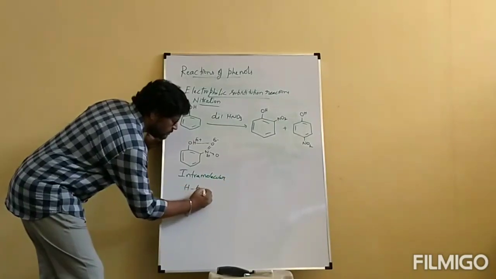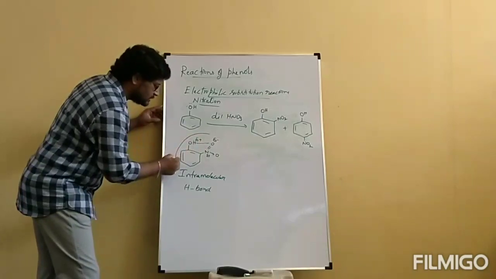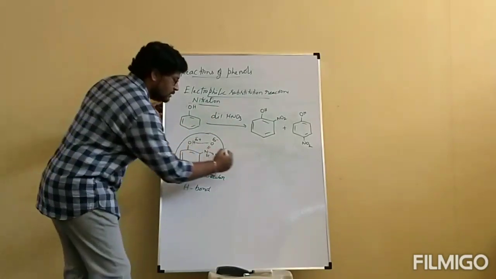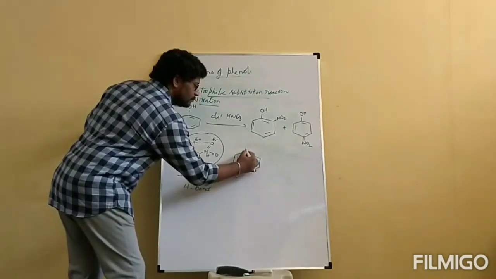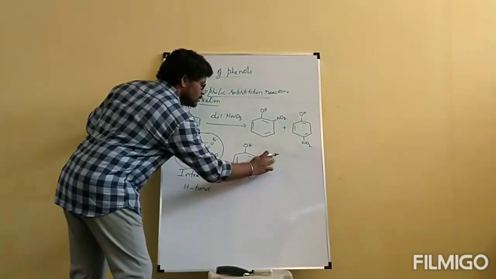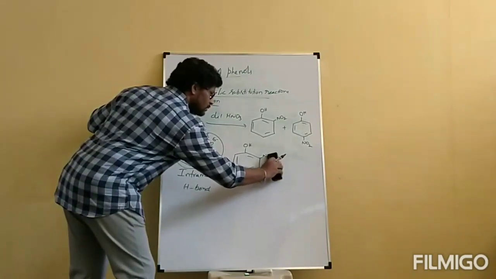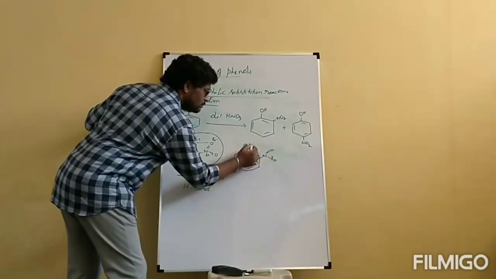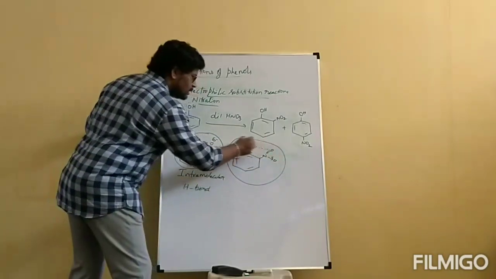This type of hydrogen bond is called intramolecular hydrogen bond, in which we consider this as one molecule. If you consider another molecule of orthonitrophenol, between this hydrogen and oxygen, we have intramolecular hydrogen bond, and this is one molecule.